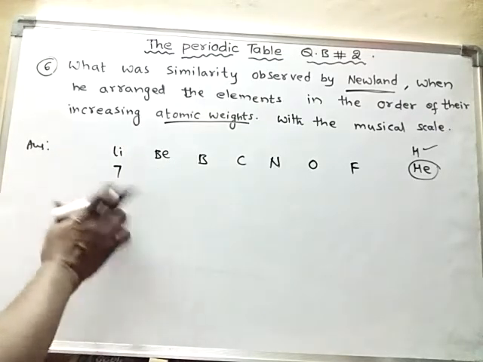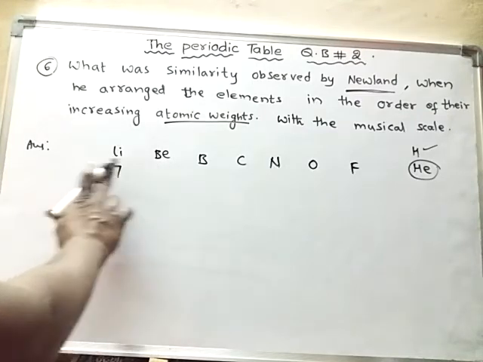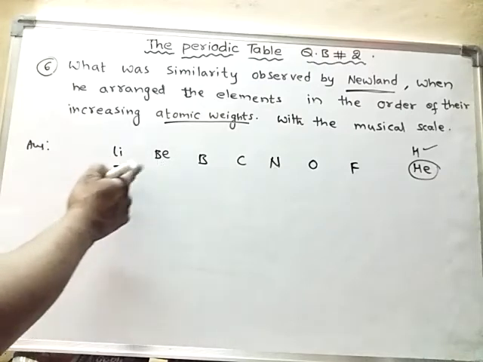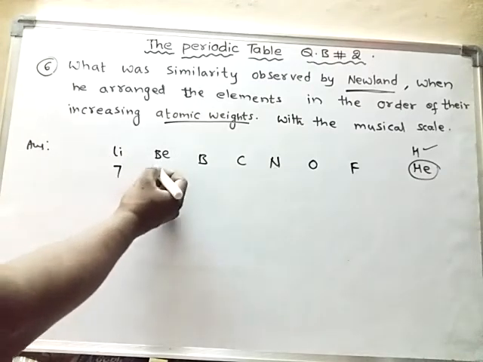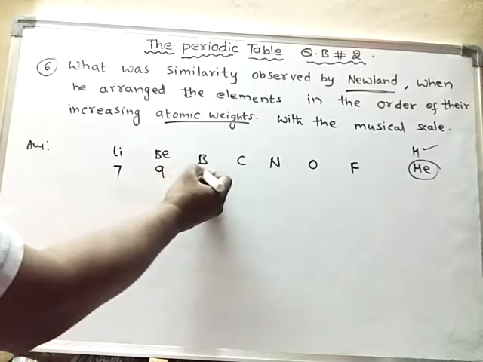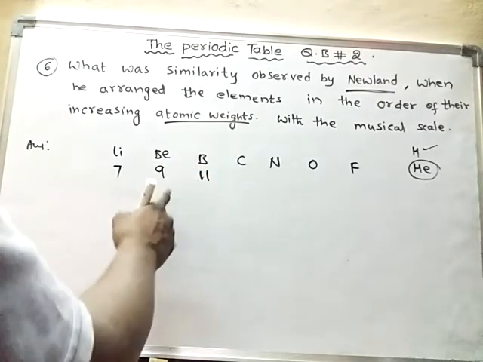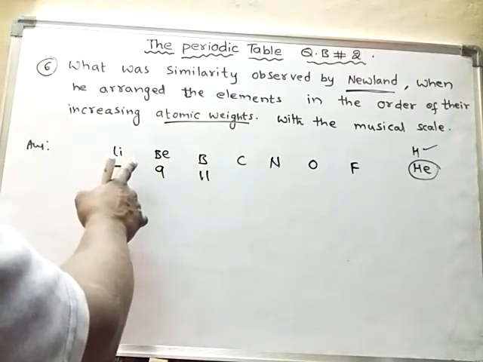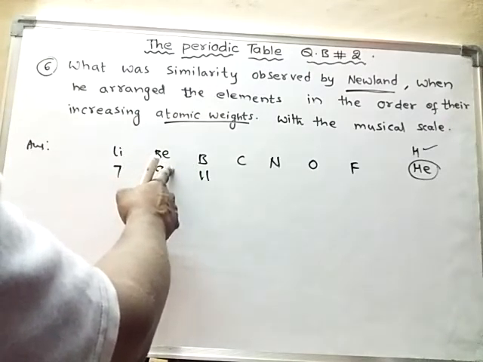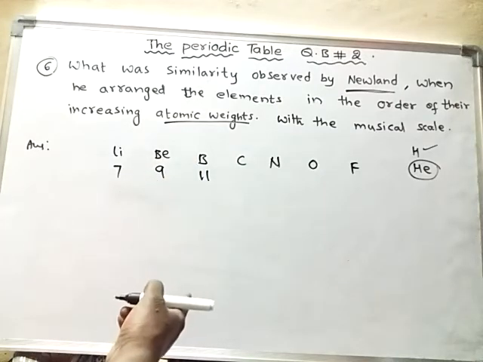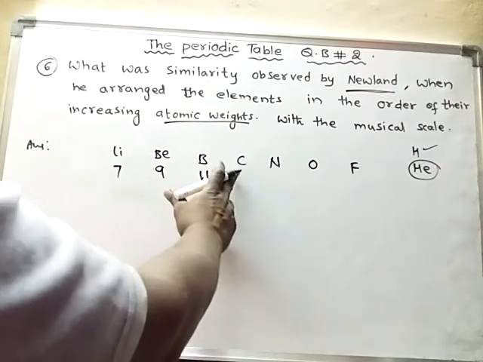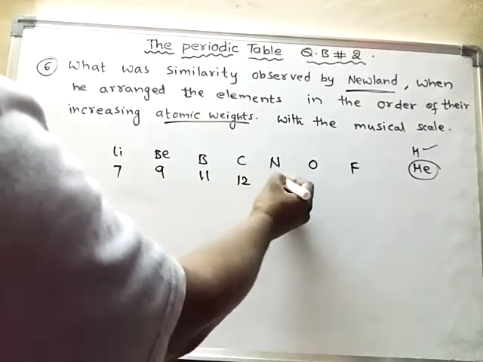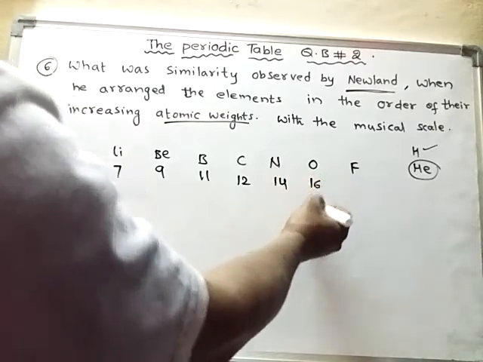As beryllium is showing different properties, he kept beryllium aside, separately. Beryllium's atomic mass is 9, boron's atomic mass is 11. He could not arrange boron with lithium or beryllium, because boron shows dissimilar properties. Hence he separated boron, and carbon, nitrogen and all these, because of their dissimilarities in properties.